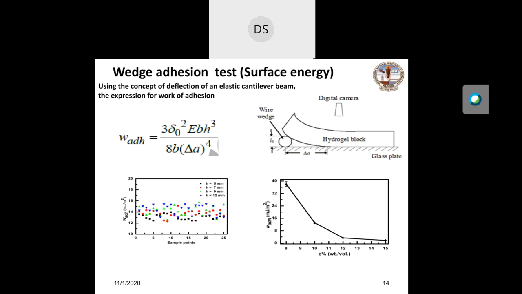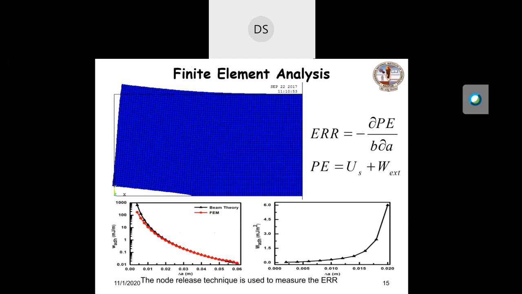Another distinguishing feature of work of rupture is that it will depend on the rate at which rupture is being done. That is rate dependent. So here we have done the experiment. We find that work of adhesion also depends on the structure of this hydrogel block. But it is a very simple experiment to characterize the adhesive nature of the surfaces. Okay.